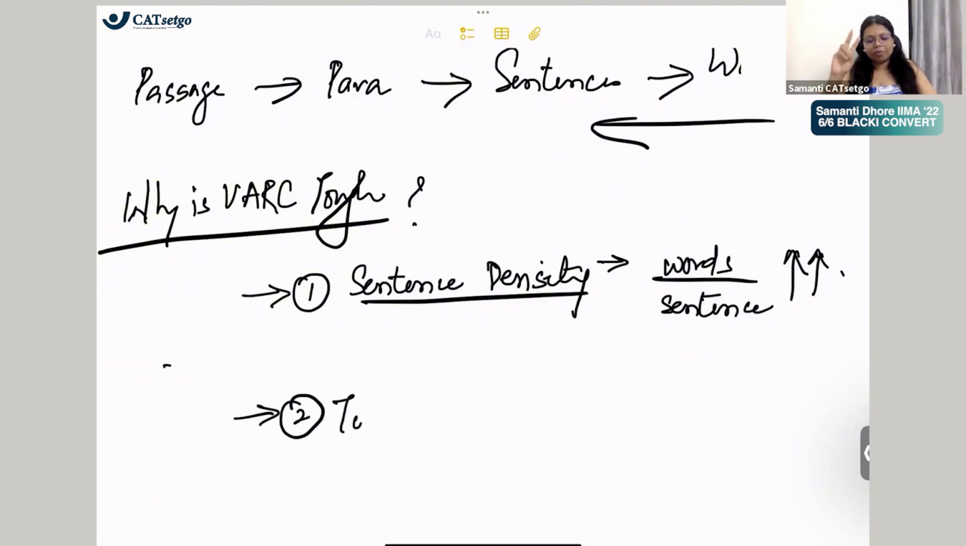Secondly, what makes it tough is the topics. A lot of topics that we are not aware about. They are not part of our general reading, general knowledge. है ना? तो बहुत strange लगता है. That is why it becomes tough. And thirdly, it becomes tough. Why? Because of fancy vocabulary.